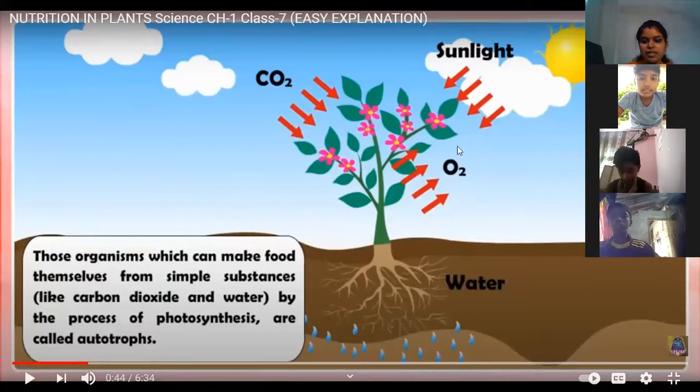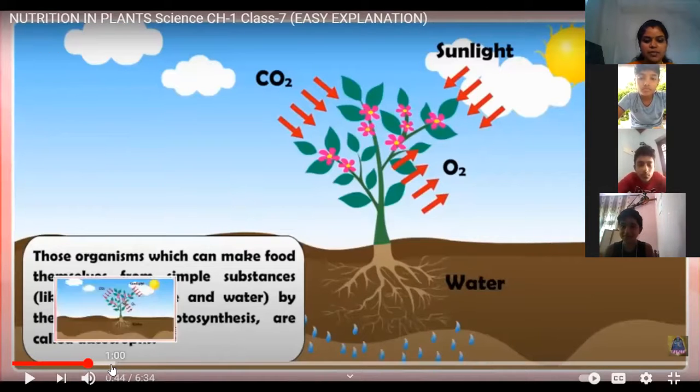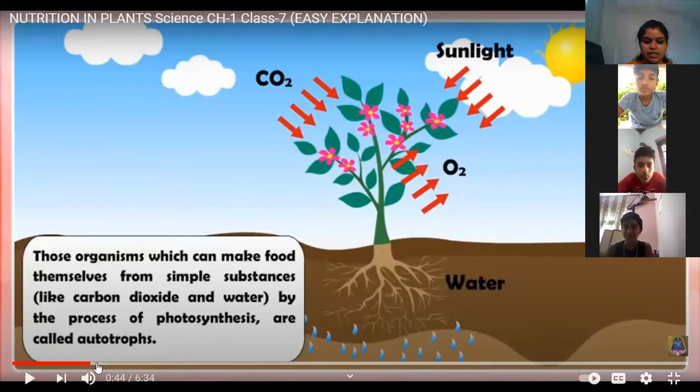We know that plants make their own food by absorbing carbon dioxide and water. So the plants are considered as what? They are autotrophs. So autotrophs are the organisms which can make food by themselves from simple substances.